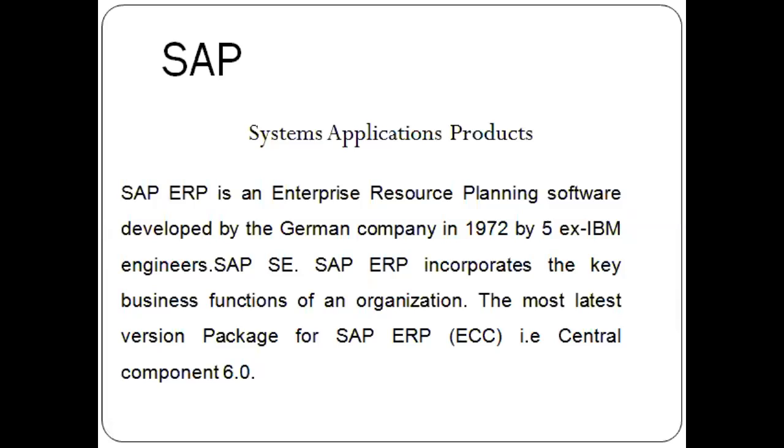The latest version of SAP is 6.0, and it is called SAP ERP ECC, that is Central Component. Central component means once SAP is installed on one PC, that is, if we make it a server, then for the client machines who are purchasing the software, it is a component. So it is called the central component.